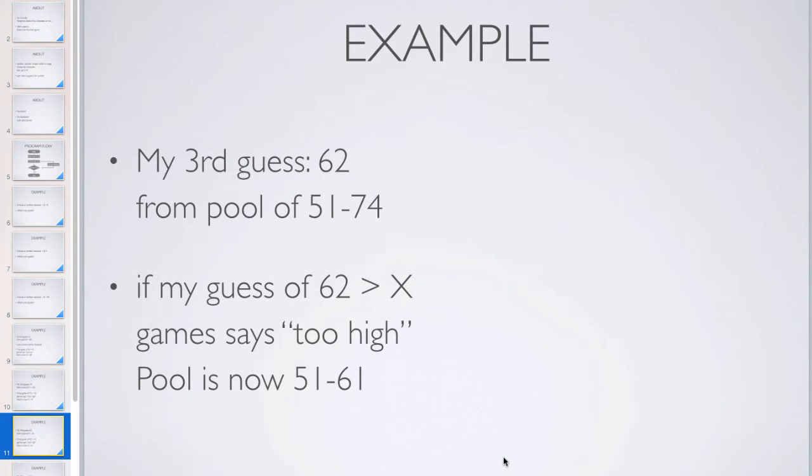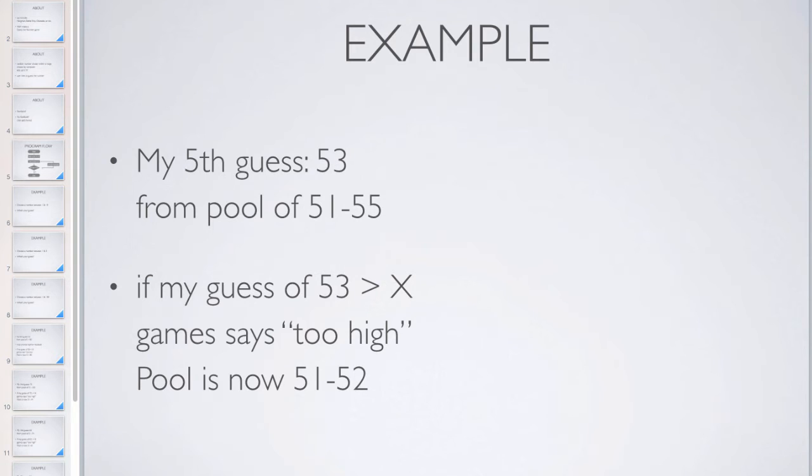So I'm going to go with 62. If it says that it's too high still, now I know that the range is 51 to 61. So now I'm around 10, so that's pretty good, and I'm only on guess 4. If I say 56, and it says too high, then I know it's between 51 and 55. And we just keep going until we get the actual answer.